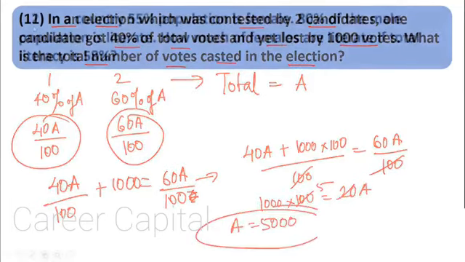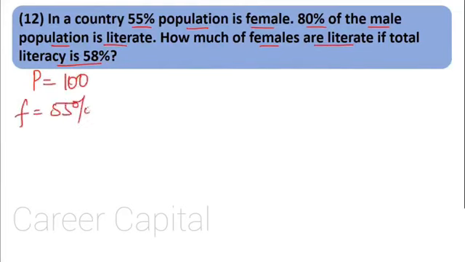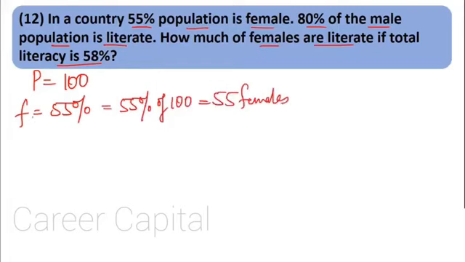Moving to the next question, question number 12. In a country, 55% of the population is female, and 80% of the male population is literate. How much of the females are literate if the total literacy is 58%? Again, very easy. We do not know the population, so let us assume that the population is 100. Out of that, how many are females? 55% of 100 is nothing but 55. So 55 females are there. How many males are there now? That is 100 minus 55 females, that is 45 males.